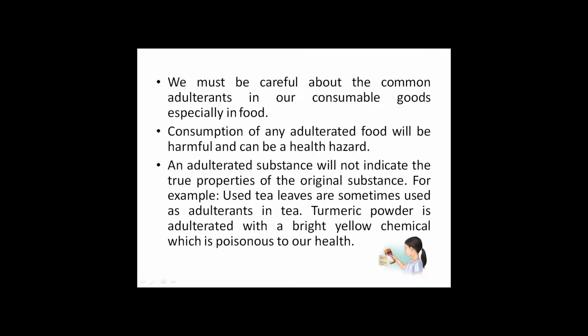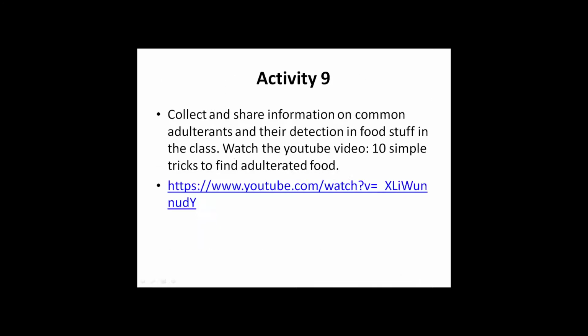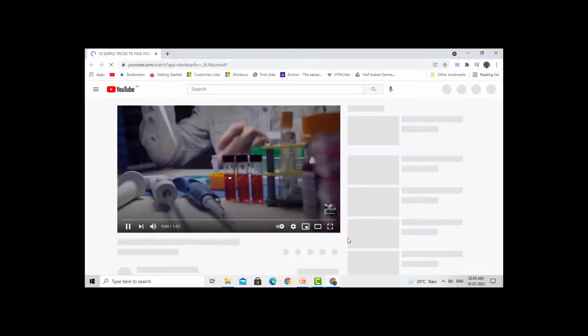For example, used tea leaves are sometimes used as adulterants in tea. Turmeric powder is adulterated with a bright yellow chemical which is poisonous to our health. Collect and share information on common adulterants and their detection in foodstuff in the class. Watch the YouTube video 10 simple tricks to find adulterated food.